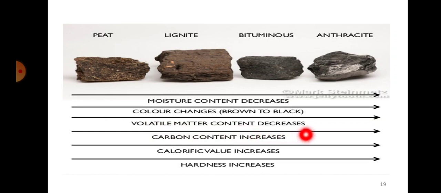Higher the carbon content, the better the fuel. So this will have very little carbon content, and the carbon content goes on increasing from left to right. Calorific value obviously will increase from left to right, and hardness also starts increasing. So this will be less hard, harder, still harder, and this will be the hardest among all the four. Okay, so this is what you need to know.